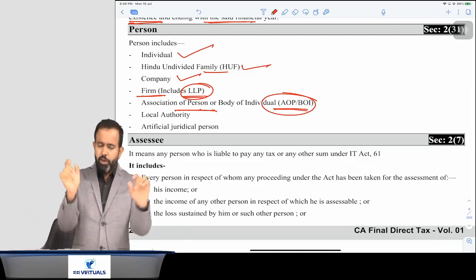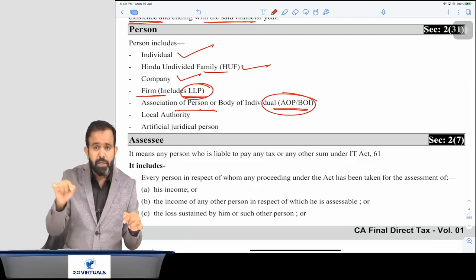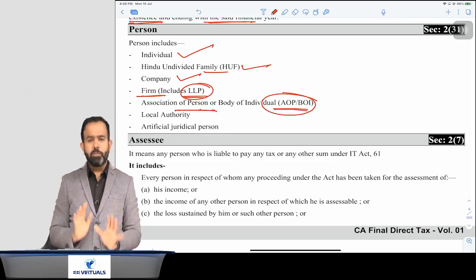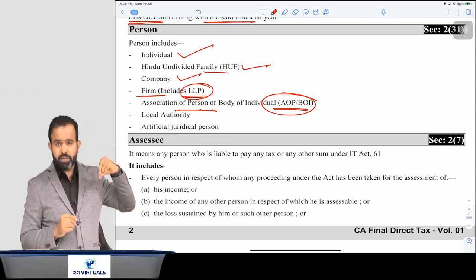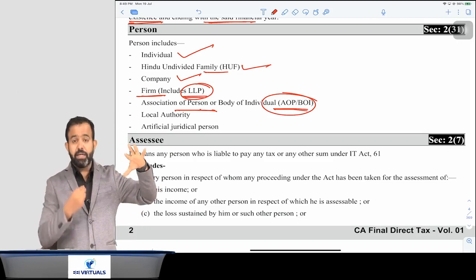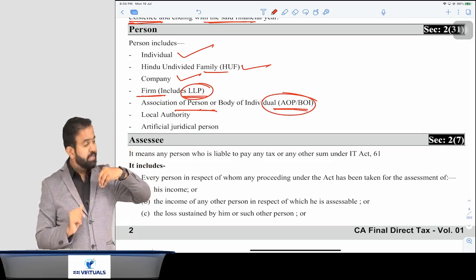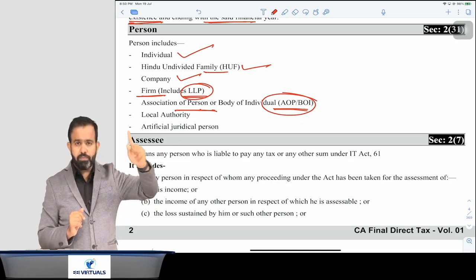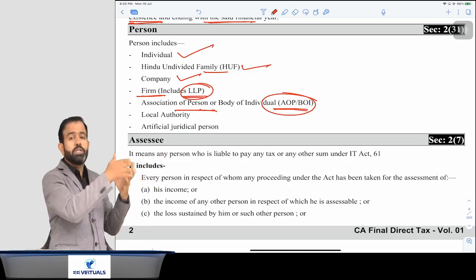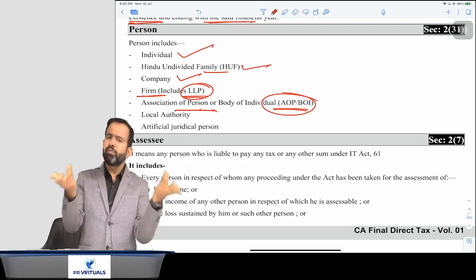AOP means in AOP, everyone can become a member. Suppose there is one company A Limited, a second company B Limited, and a third, BB, as an individual. Can we three form the AOP? The answer is yes, because it is an association of persons, and person includes everyone.